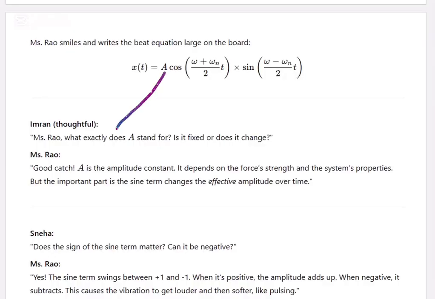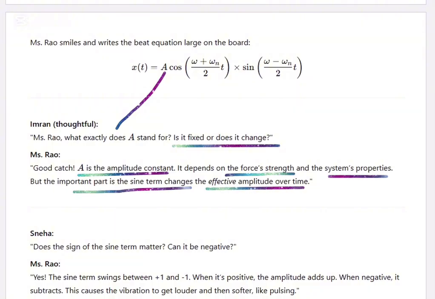Okay. What exactly does A stand for? Is it fixed or does it change? A is an amplitude constant. It depends on the force strength and the system's properties. The important part is that the sine term changes the effective amplitude over time.